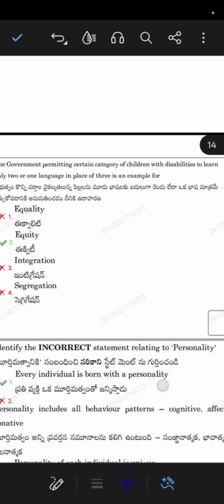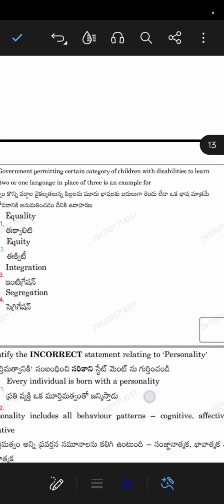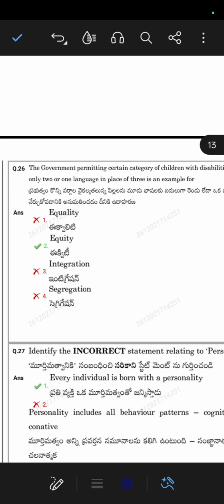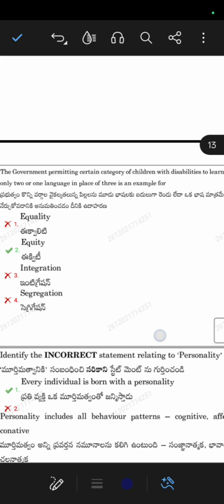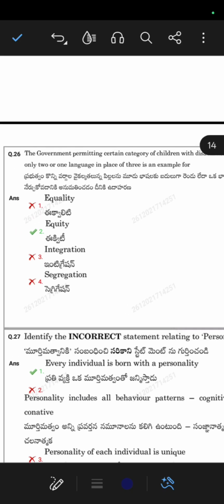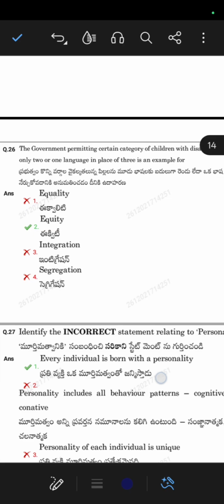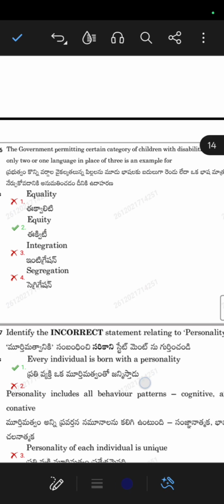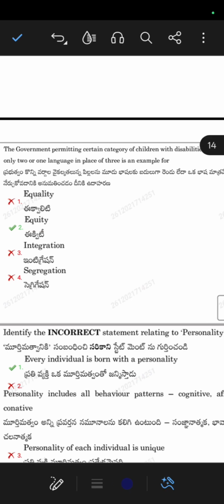The government permitting certain categories of children with disabilities to learn only one or two languages in place of three is an example for... 26th question. The government permits certain categories of children with disabilities, maybe hearing or sight impaired, or dumb, physically handicapped, to learn only two or one language in place of three. The three languages are Telugu, Hindi, English.